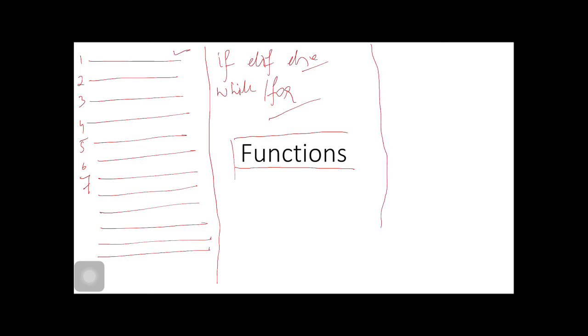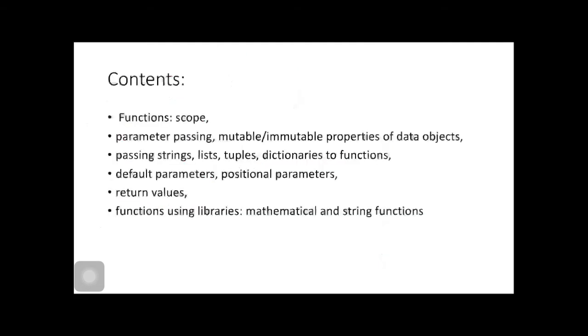Then if we have functions in our program or modules, how does the execution flow? We will cover this concept in this video. Now moving on, I will cover functions and their scopes. Scopes can also be called lifetime, visibility, namespace, etc.